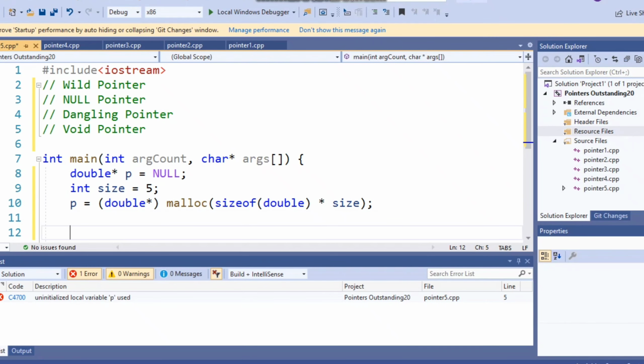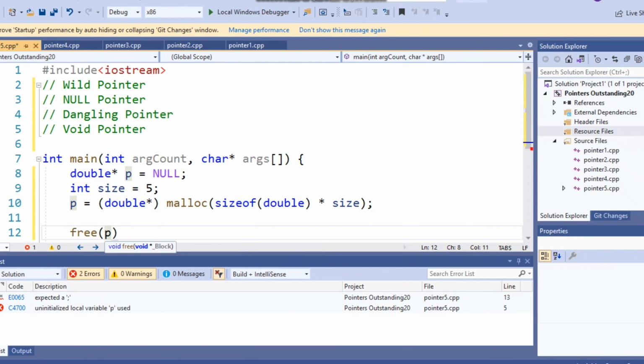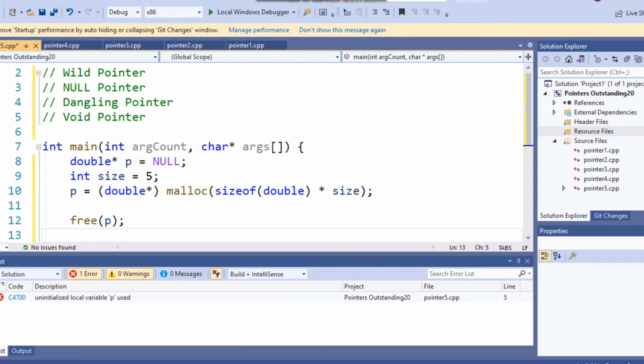After the use, we want to give back this allocated memory to the operating system. In C and C++, deallocation of memory is the responsibility of the programmer himself. So I am saying free of P. The pointer variable P itself is not freed. Note that in the previous videos I have told you that by mentioning the name of a variable we get its value.